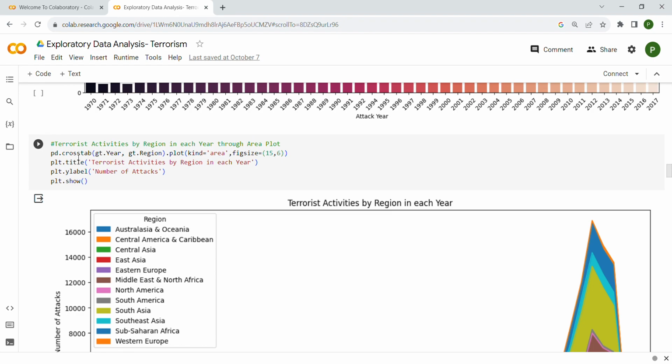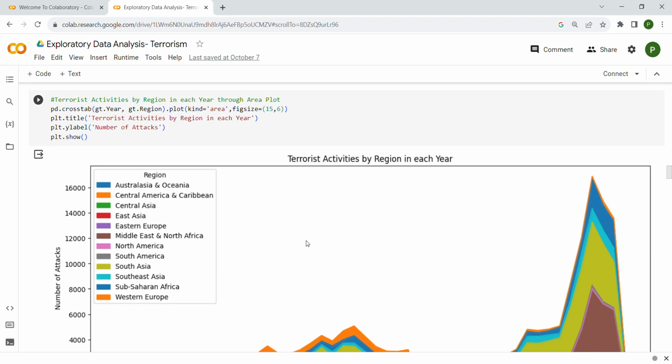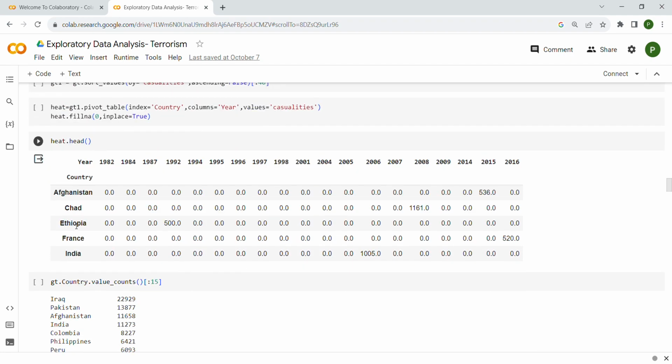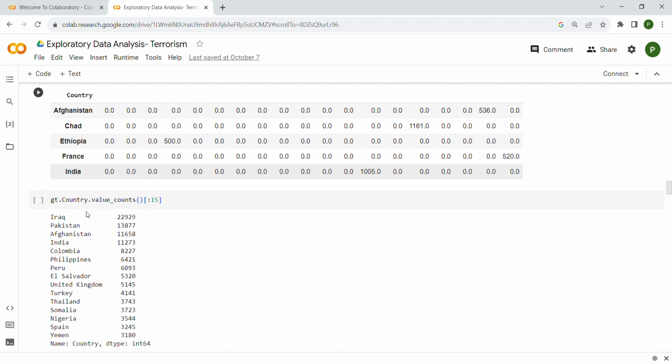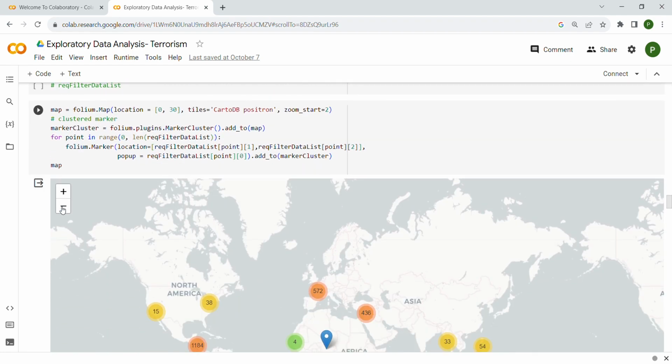Then, coming to the next, terrorist activities by region in each year through the area plot. Terrorist activity by region in each year is showing this output, and you can see the whole data output. We used to do the same thing in Task 3. Then the terrorist attacks of a particular year and their location on this map.